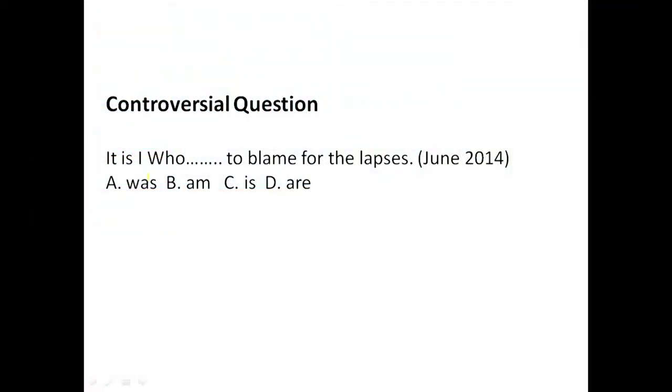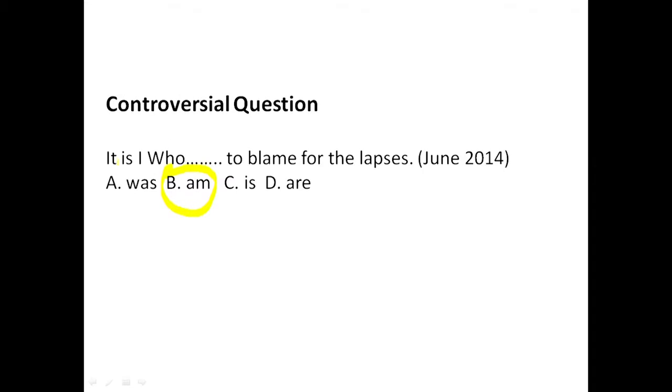It is I who dash to blame for the lapses. June 2014. We have: it is I who was to blame; it is I who am to blame; it is I who is to blame; it is I who are to blame. The answer is option B. It is I who am to blame for the lapses.